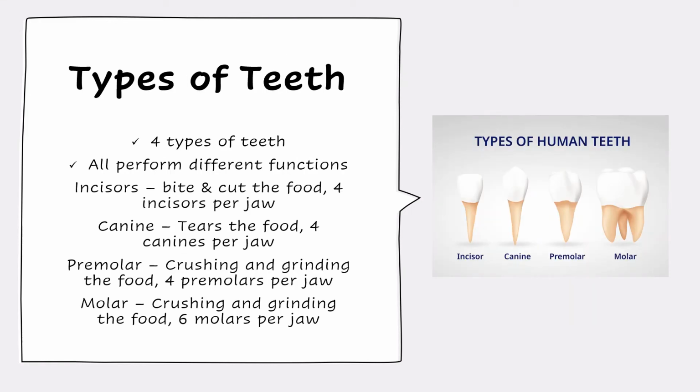Types of teeth. There are four types of teeth in the buccal cavity. All perform various functions. There are four incisors in each jaw. They bite and cut the food. The canine tears the food and there are four canines per jaw. The premolars and molars crush and grind the food. There are four premolars per jaw while six molars per jaw.